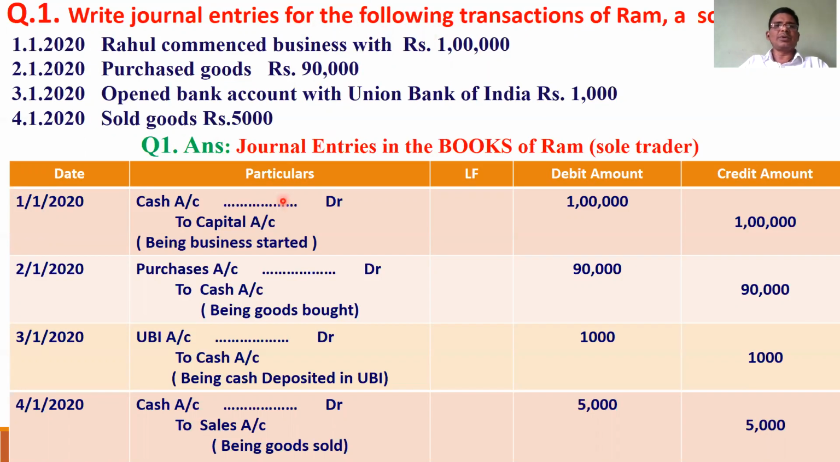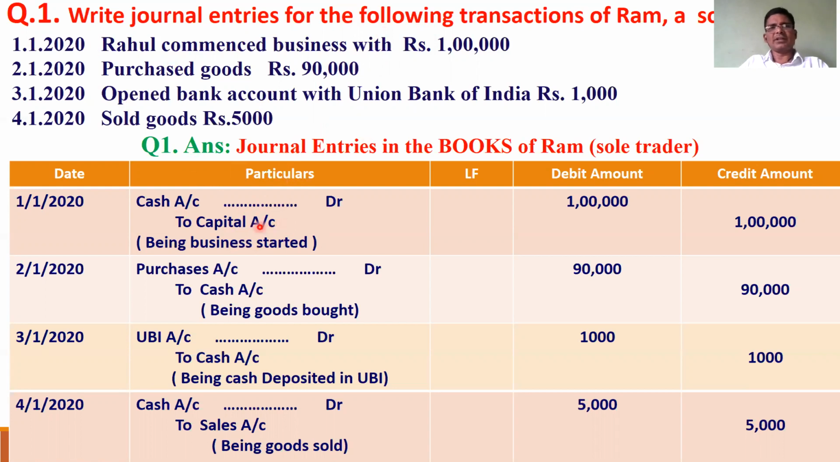So cash account is debited, and instead of Rahul account, Rahul capital account is created. You know very well, whenever the owner invests in the business, capital account is created. That's why cash account debtor to capital account. Capital account is the alias name of Rahul. Capital account is known to be a personal account. You all know this very well.